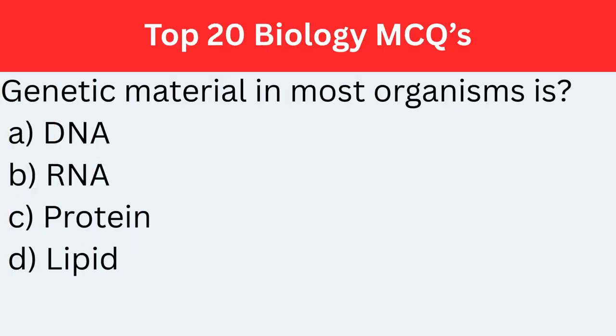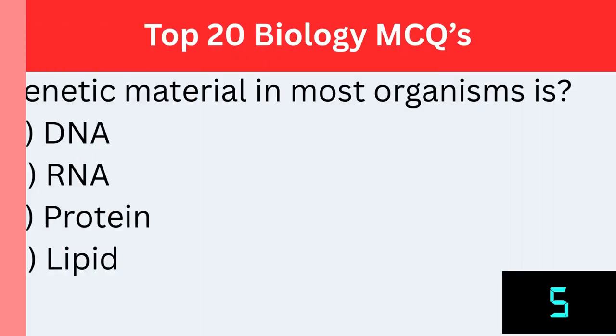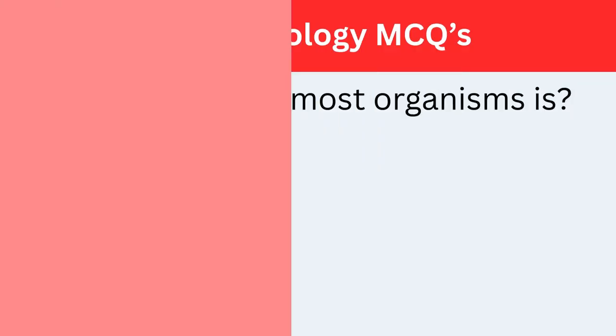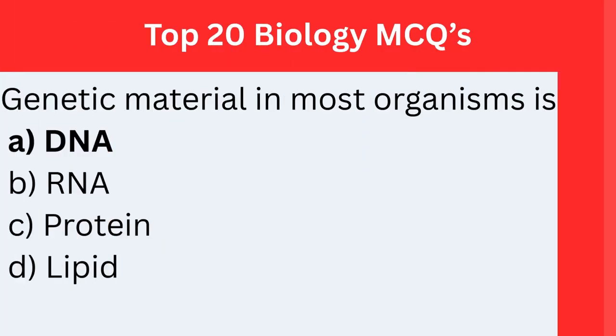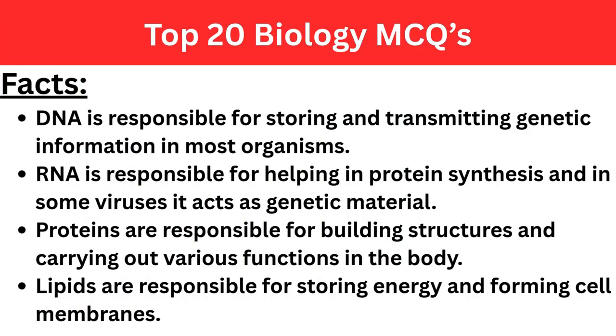Genetic material in most organisms is... The correct answer is option A, DNA. Facts. DNA is responsible for storing and transmitting genetic information in most organisms. RNA is responsible for helping in protein synthesis, and in some viruses it acts as genetic material. Proteins are responsible for building structures and carrying out various functions in the body. Lipids are responsible for storing energy and forming cell membranes.